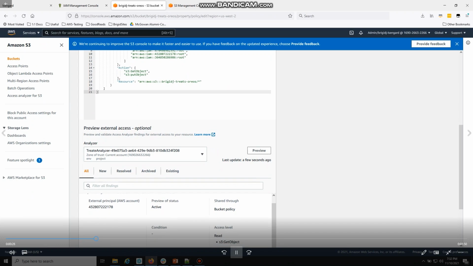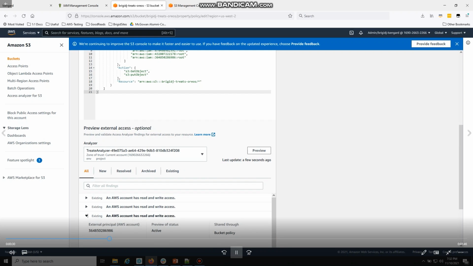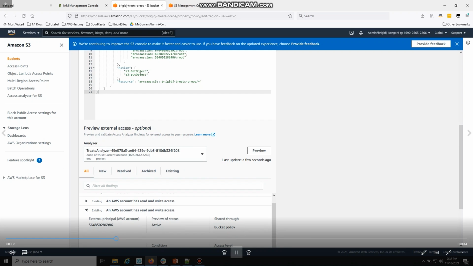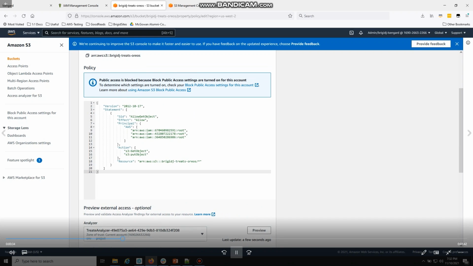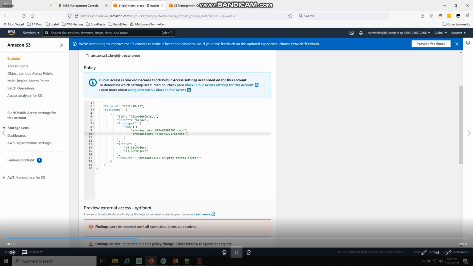And so one thing that's really cool is while you're editing the bucket policy, you can actually preview public and cross-account access. If you have Access Analyzer enabled, it'll just use your analyzer and tell you what's up. And then as you edit the bucket policy, you can preview it again and make sure. So I've deleted that account. And also while I'm in here, I'm going to use the best practice and make sure that any principal access is from my org. And both of these accounts are within my demo org.